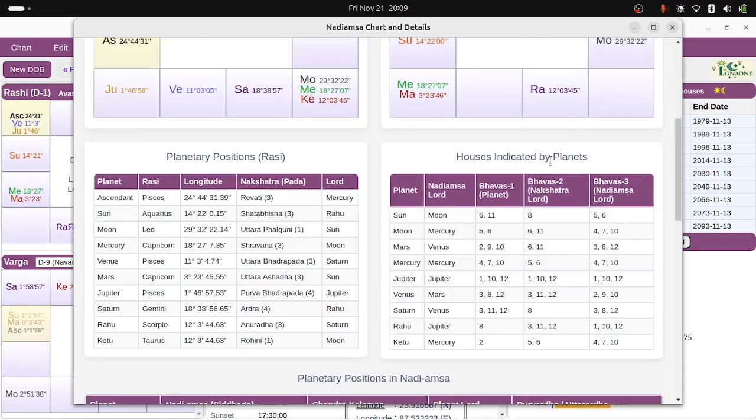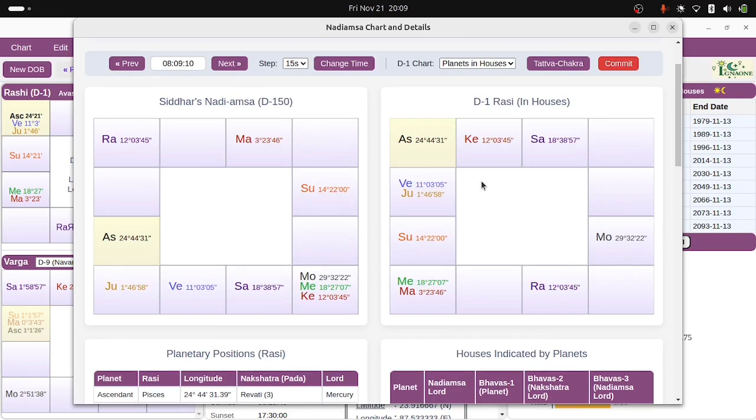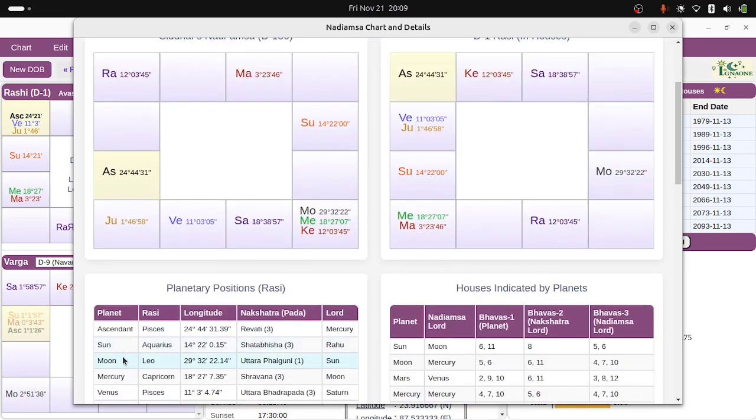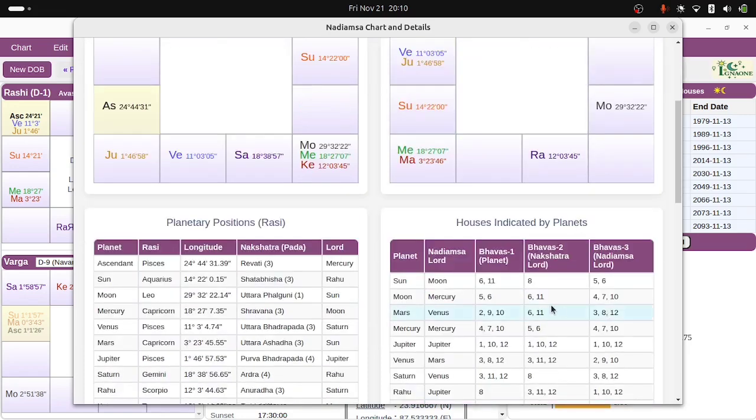Okay. Then you have this nakshatra of Moon, which is Uttar Falguni, which is ruled by Surya, Sun, right? This is the column for that: Moon's nakshatra lord. Nakshatra lord is as per Vimshottari Dasha, as used in Nadi, right? So Sun owns Uttar Falguni. So Sun lords the sixth house, and where is Sun placed? Sun is placed in the 11th house from ascendant. So you see 6 and 11.